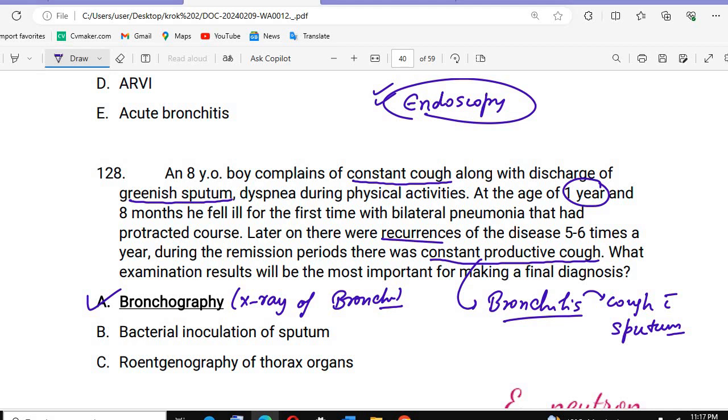With the help of a camera we take a complete evaluation of the whole trachea and bronchi, and everything is covered. In bronchography we take X-ray images. Remember, in bronchoscopy we use flexible tubes, but in bronchography we use the X-ray of the bronchus.